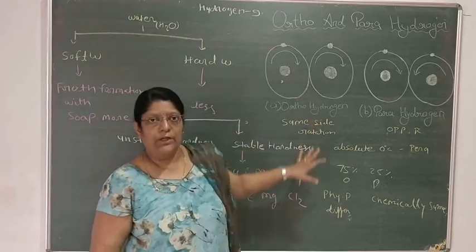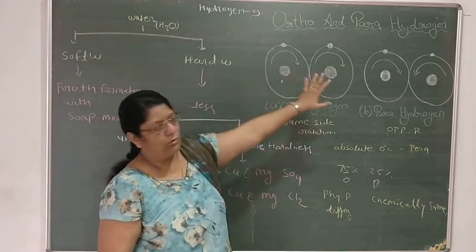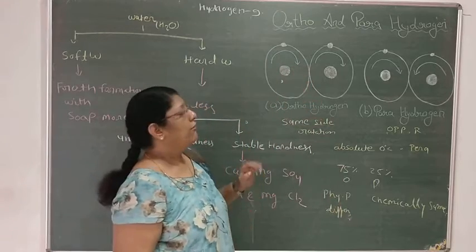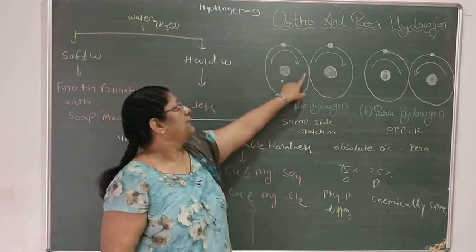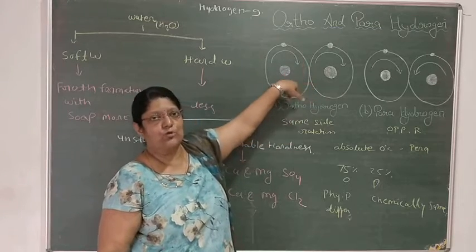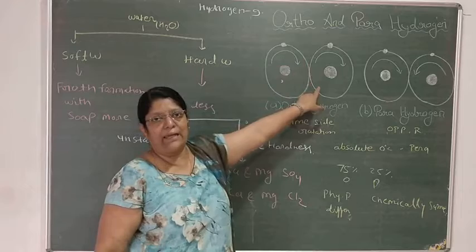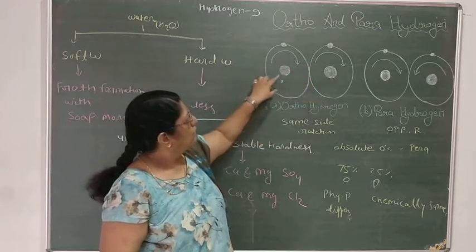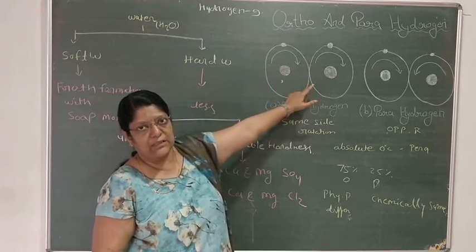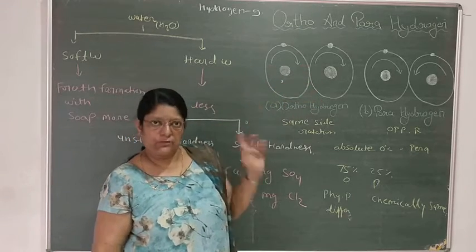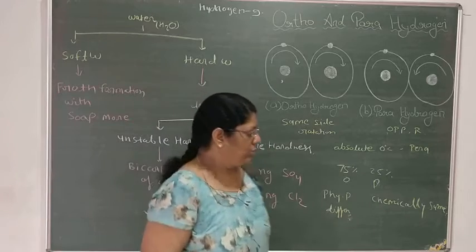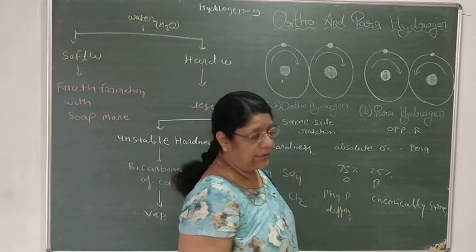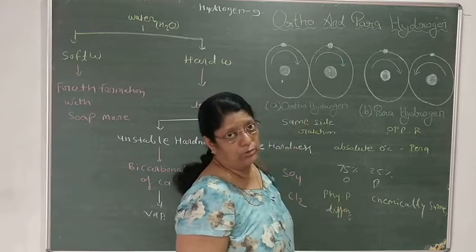This question comes as a 3 mark question. You have to write the whole theory and make the diagram. But one important thing: whenever students make the diagram, they keep a gap between the two spheres. Do not make any distance or space between the two spheres. Both spheres will be attached to each other. Only then will it be right, otherwise it will be wrong. Clear? So make proper notes on water and its physical properties, and on ortho and parahydrogen.